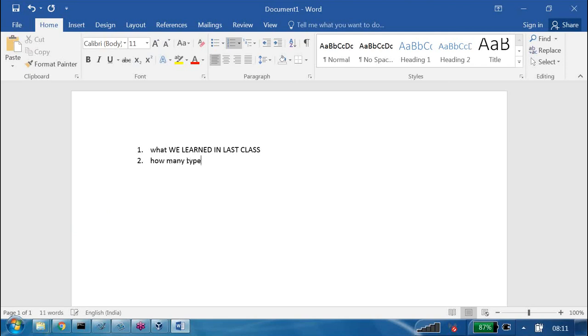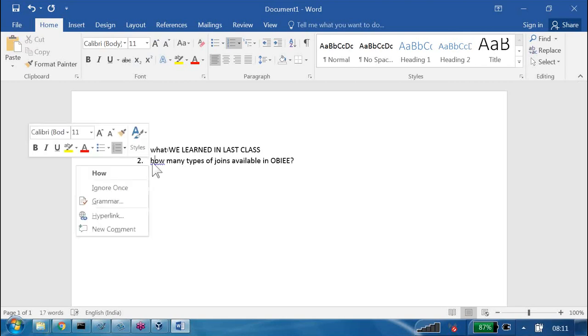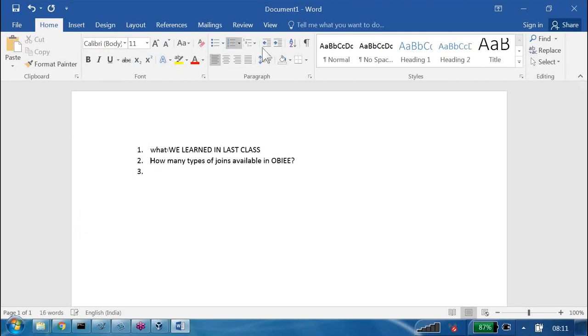How many types of joints are available in OBIEE? Three types. What are those? Physical foreign key joint, physical complex joint, then logical joint.